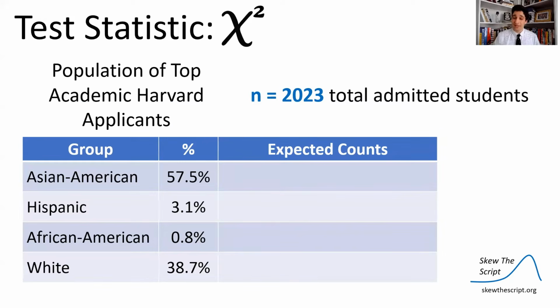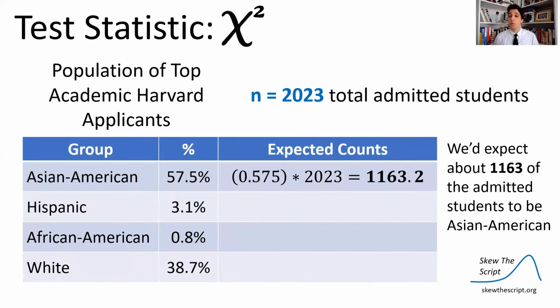Well, we can calculate expected counts by doing this process. So if 57.5% of the top academic pool were Asian, we would expect 57.5% of 2,023 random draws from the total pool would be Asian students in our class. That's 0.575 times 2,023 to get 57.5% of that. That's 1,163 students.